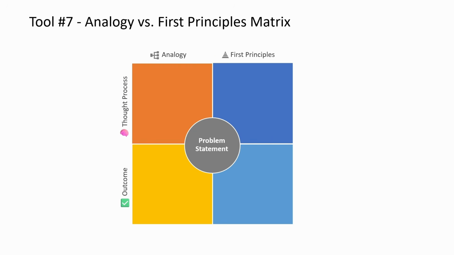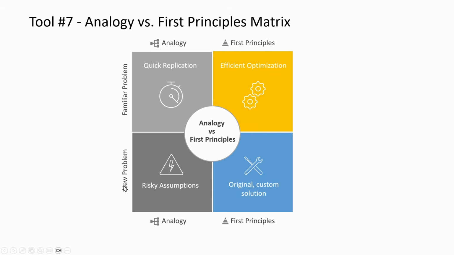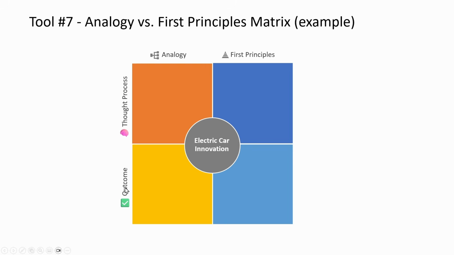Here is a template for applying this mental model to an actual problem. So our columns remain the same. However, for these rows, we have thought process and outcome versus familiar problem or new problem. Here is an example for electric car innovation. For an analogy-based thinking, we ask questions like, hey, we know how cars run. They run on gas. We have a combustion engine. All we have to do is just replace that engine with a battery and a motor, and voila, we are done.